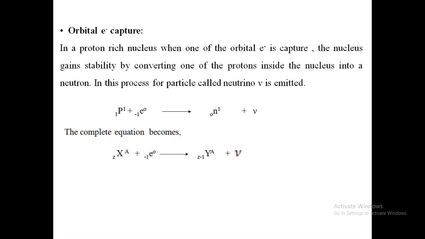Orbital capture. In a proton-rich nucleus, when one of the orbital electrons is captured, the nucleus gains stability by converting one of the protons inside the nucleus into a neutron. In this process, a particle called a neutrino nu is emitted. The equation can be written as 1p1 plus -1e0 gets converted into 0n1 plus nu. The complete equation becomes ZXA plus -1e0 gets converted into Z-1 YA plus neutrino.